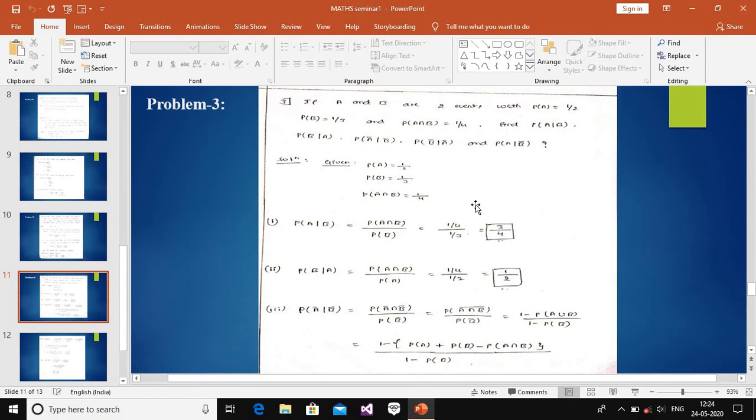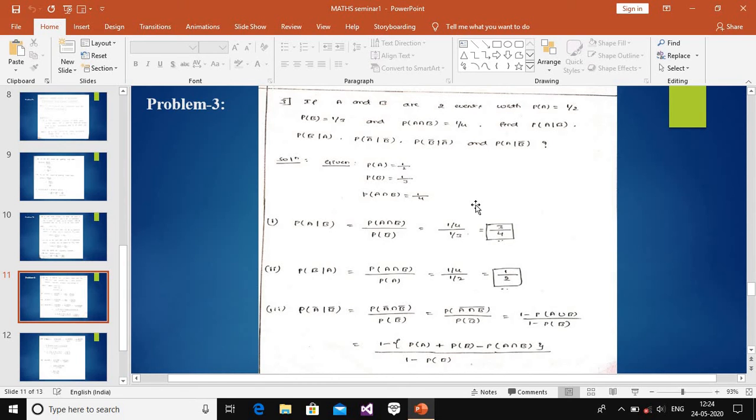The third problem is: if A and B are two events with P(A) = 1/2, P(B) = 1/3 and P(A ∩ B) = 1/4, the answer is already there. We can find P(A|B), P(B|A), P(A bar | B bar), P(B bar | A bar) and P(B bar).